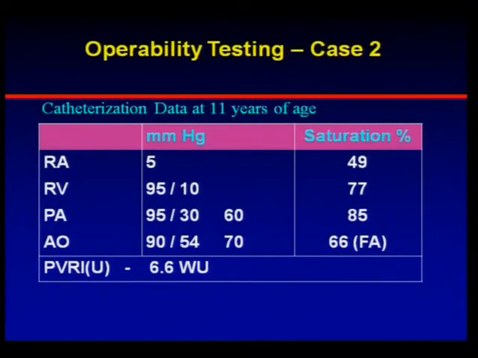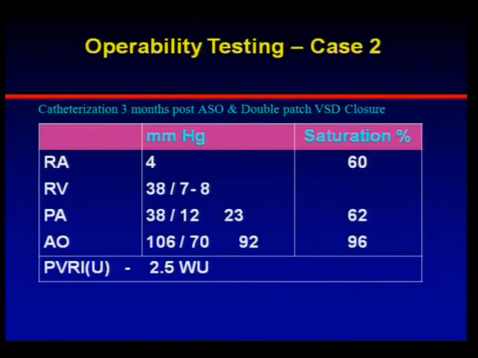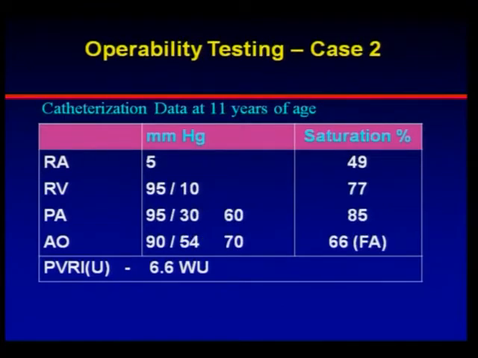But then typically what happens, he was lost to follow up. He comes back after 7-8 years and makes a new file and comes to us, and we thought we will catheterize again. Then at that time he says, I have already been catheterized at 2 years of age. Then we find out the data, and we still felt that we should catheterize him again. So we catheterized at 11 years of age. At this point of time, the step up is there. The aortic saturation is 66 and the PVRI is 6.6 only now. So we don't know why such a thing happened.